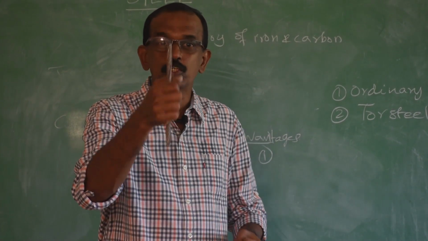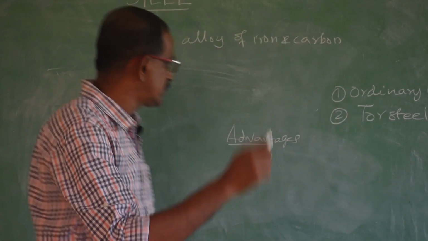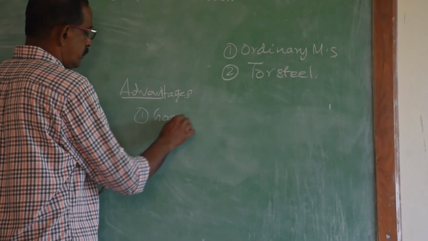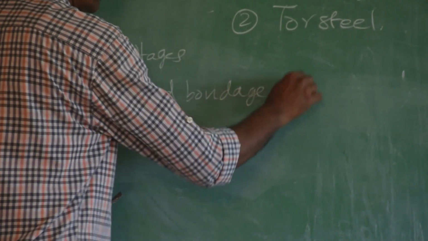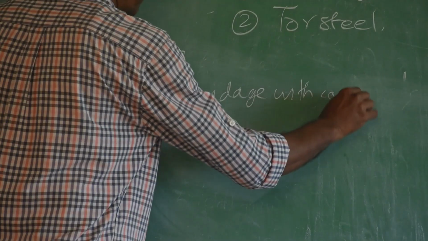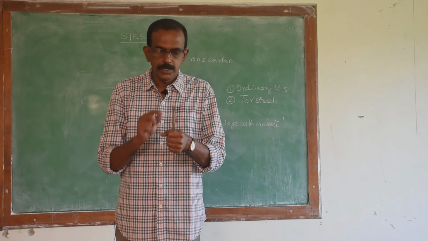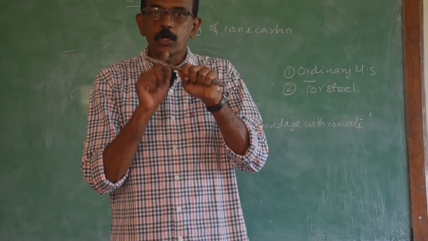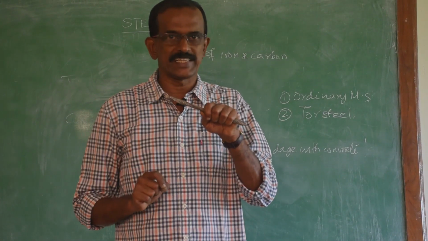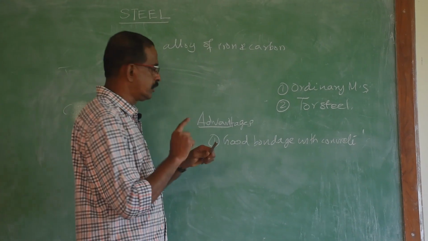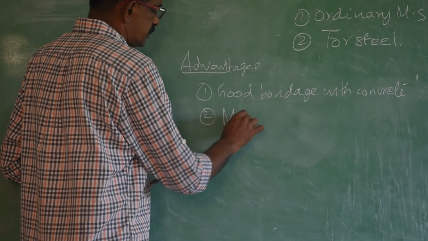The first advantage is good grip, good bondage with concrete. What is the next advantage? If you consider torch steel, the next advantage is more strength. Strength is more for torch steel.